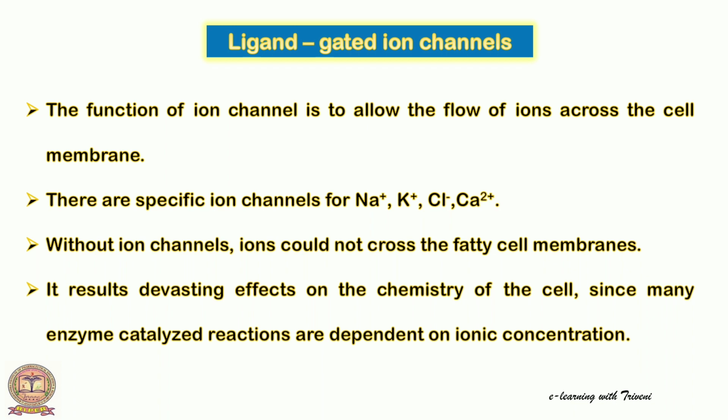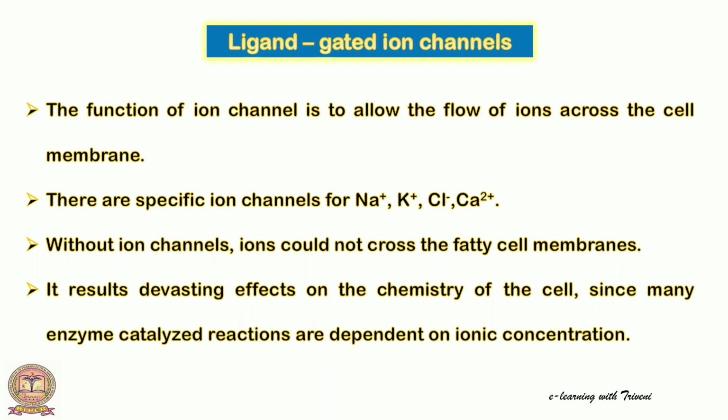The main function of an ion channel is to allow the flow of ions across the cell membrane. There are specific ion channels for sodium, potassium, calcium and chloride. Without ion channels, ions could not cross the fatty cell membranes. It results in devastating effects on the chemistry of the cell, since many enzyme catalyzed reactions are dependent on ionic concentration.